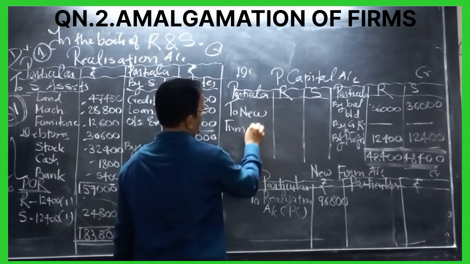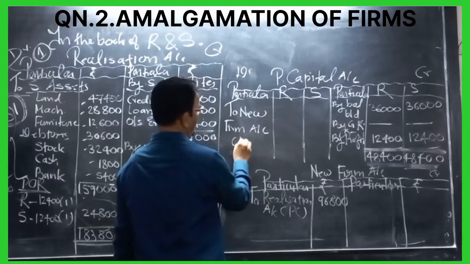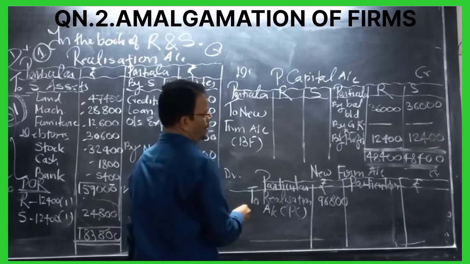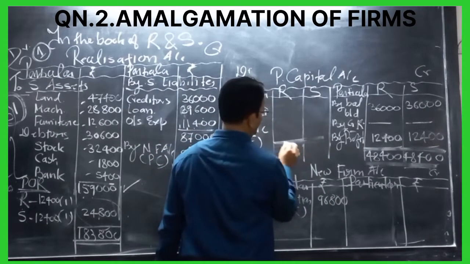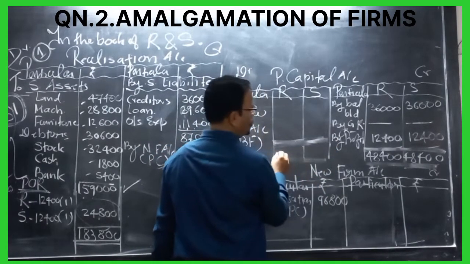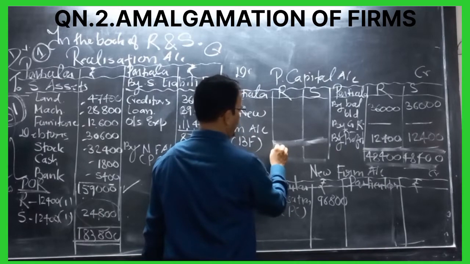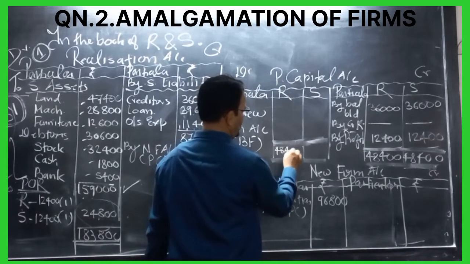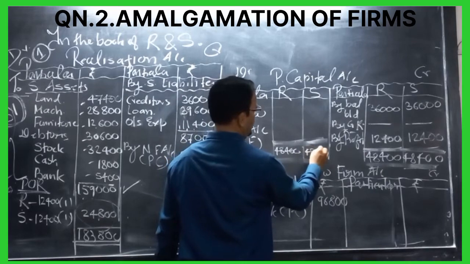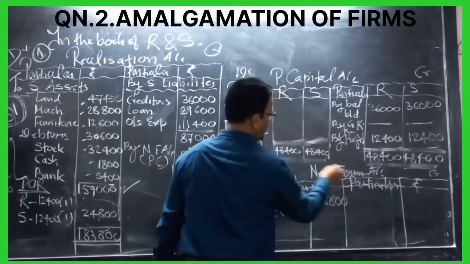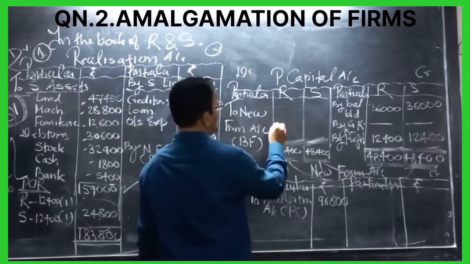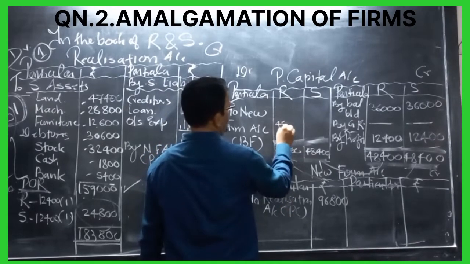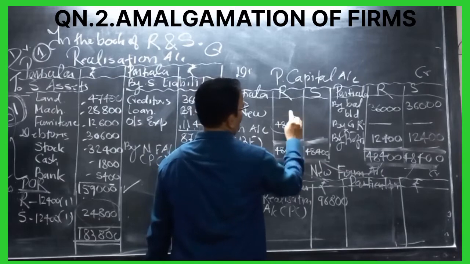Which account? New firm account. In the bracket write balancing figure. So the total will come 48,400. That total same we will write here. So balancing figure 48,400.